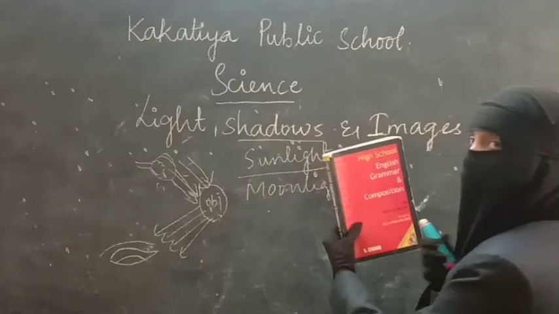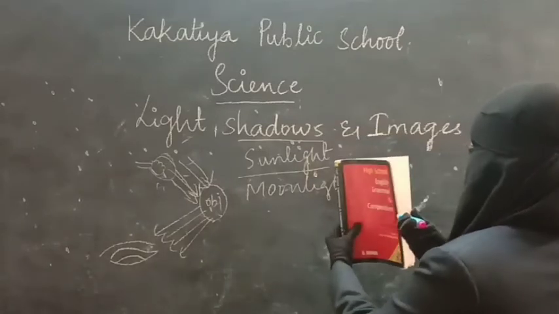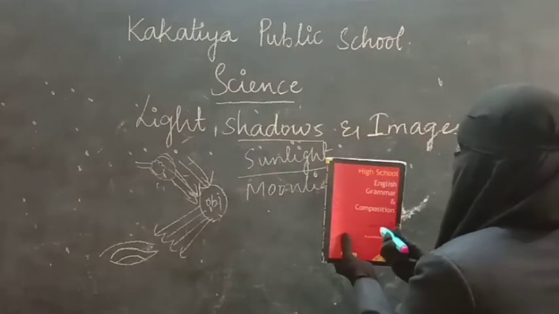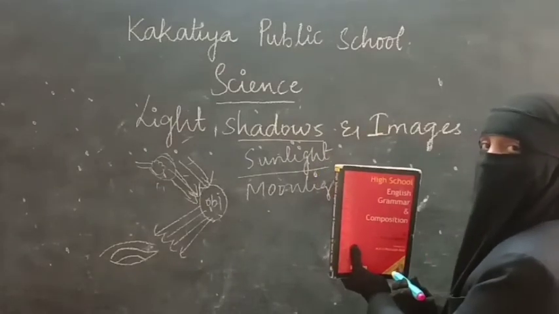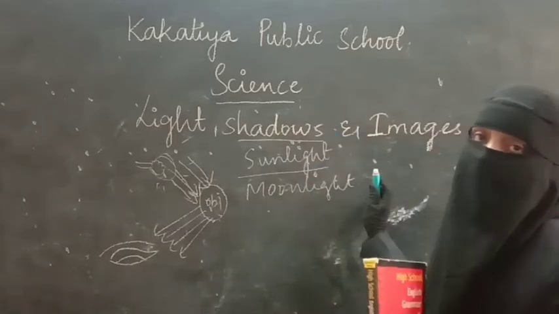Now the distance between your book and the torchlight should be at least 30 centimeters. Now you are going to see whether the shadow of the book is forming or not. Where will you observe the shadow of the book? That is on the wall surface.